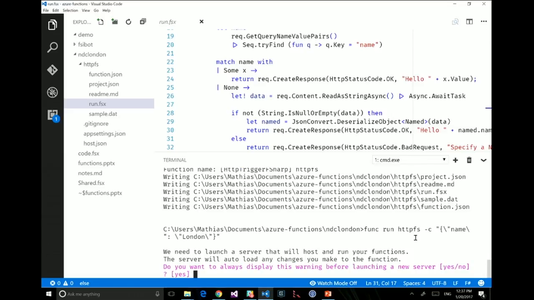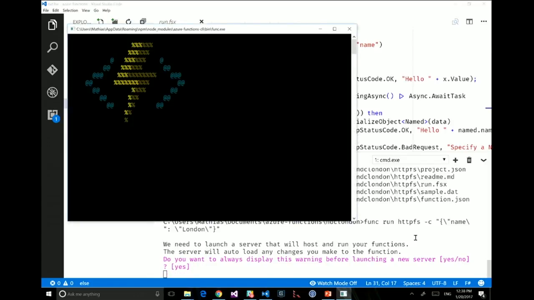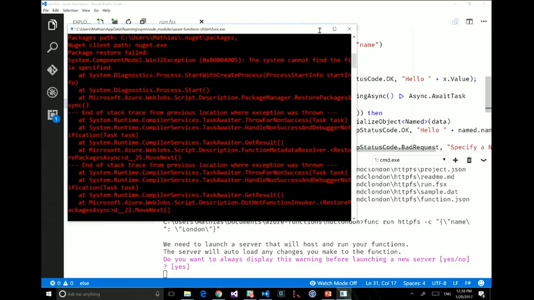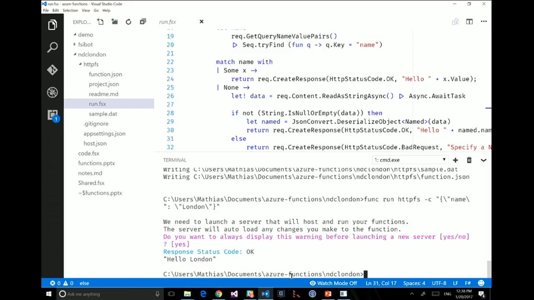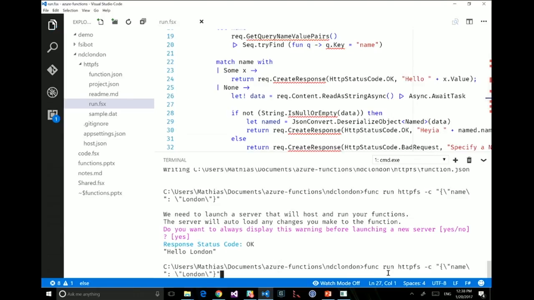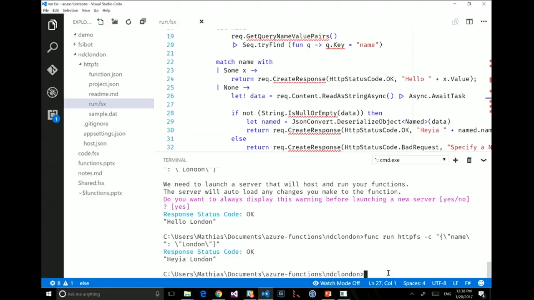And so here what should be happening is, next step, it's telling me, hey, if you want me to run this locally, I need a server. Are you okay with me launching a server locally? And so this is what's going to happen now: a server is getting launched. And now in the background, this is going to work with this function. So once it's spun up and running, I see now that my code is running on my local machine and I can start to experiment with my function. For instance, I want to change this to not hello, but I notice that people in this country look like they're saying something like heya. I'm going to do this, heya, and now if I run the same thing as before, I should be able to see a response which is going to be not hello, but heya.